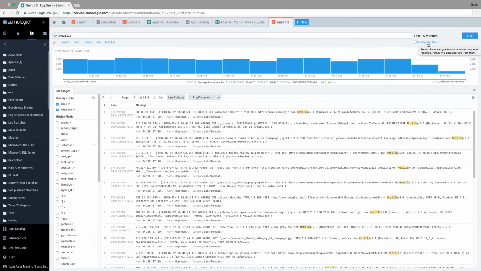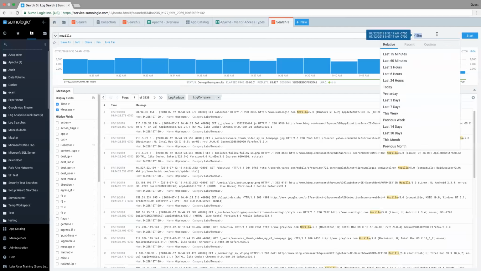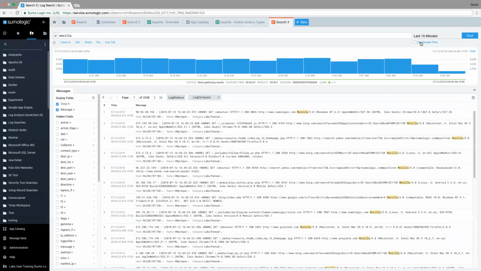The scenario that could occur, however, is let's say this morning you've loaded data from the last 6 months in. You could go ahead and use your search for the last 6 months, or you could use your receipt time and say, I want to look for that data, and since it just got loaded, you could look at it when it got loaded rather than using the dates that were in the message itself. So just a couple different options there. And typically you would use the default here and not use receipt time, but just wanted to make sure you were aware of that feature.